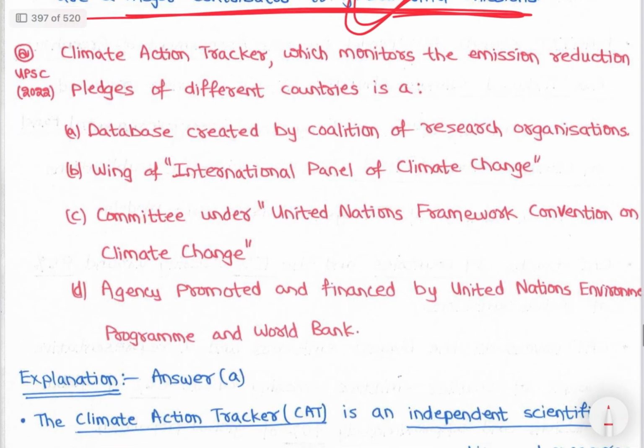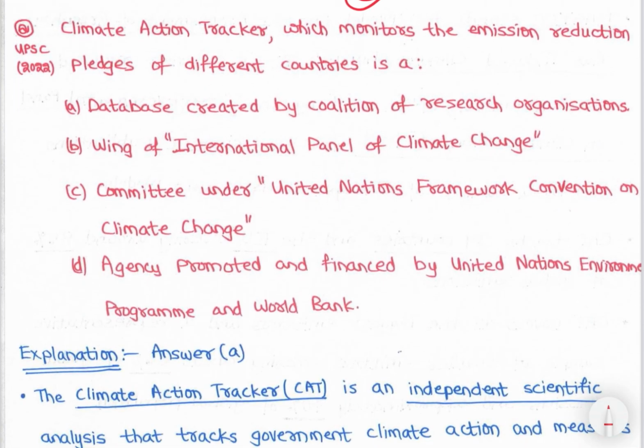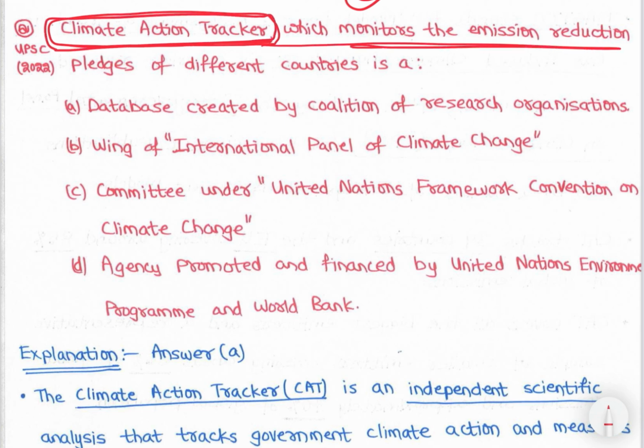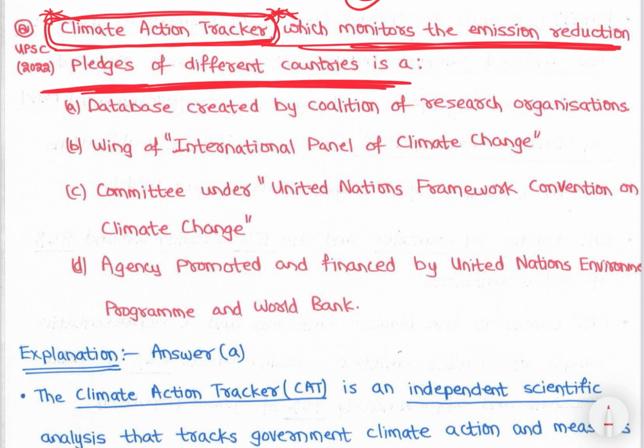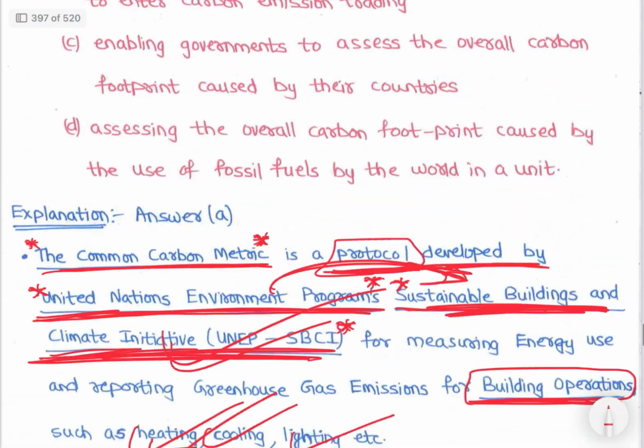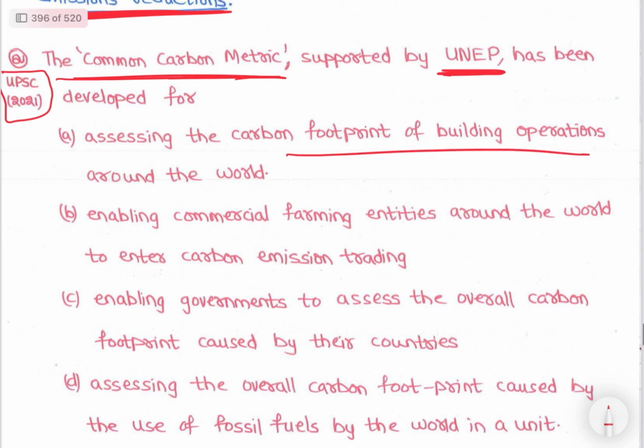Now let's see the next question, that is Climate Action Tracker, right. Which monitors the emission reduction pledges of different countries is a Climate Action Tracker, right. So for the previous question, assessing carbon footprint, option A is the answer, right.